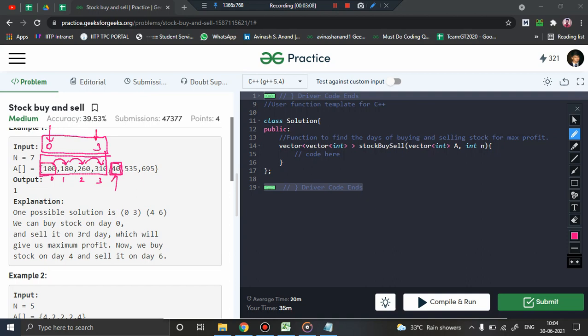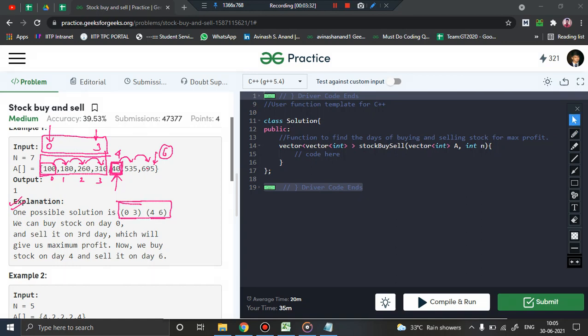Again on the 4th day, I'll purchase the stock when the price is less, and again I can see the price is increasing till the last day, and I'll sell it on the 6th day. So 4 and 6. So I hope you are getting the point. This is one of the possible solutions, and if you get this as a solution, your output will be correct. Fine. So as I said, there are multiple ways to solve this particular problem.